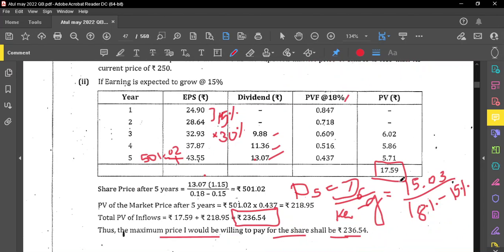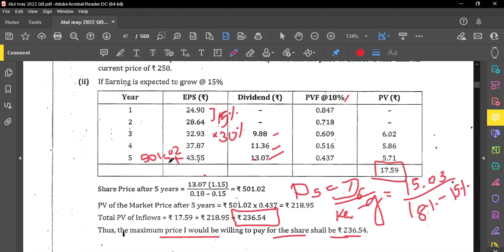Discounted cash flows will be calculated, and we also have to take the price at the end of year 5. If the investor is holding for the period of 5 years, we have to identify P0, so that he can compare with the current market price and decide whether to hold the shares or not. So we are taking all 5 years' cash flows and also the price at the end of year 5, and discounting using the cost of capital of the company, which is 18%. The investor will be getting the EPS as well as the dividend as cash flows.